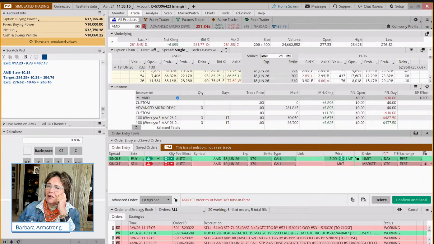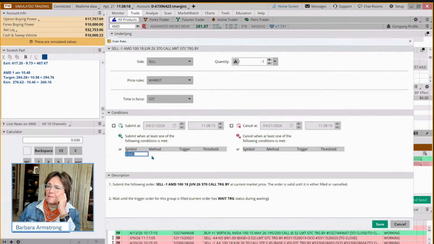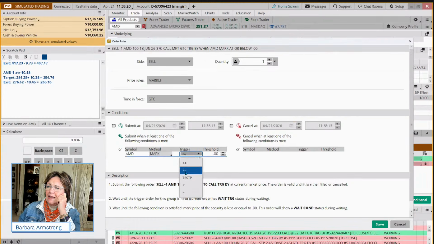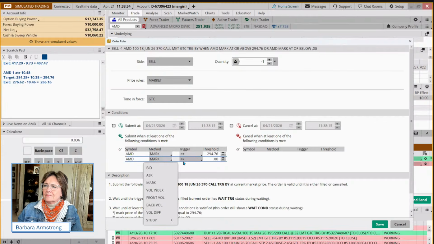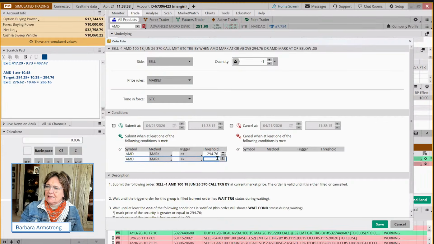So we're clicking on our sprocket to customize. Again, target first, 294.76, and our exit at 266.16.